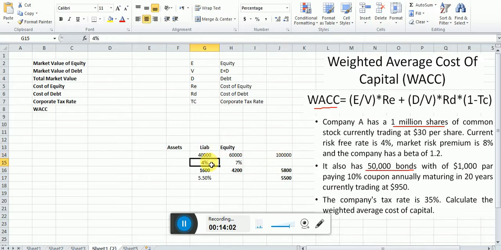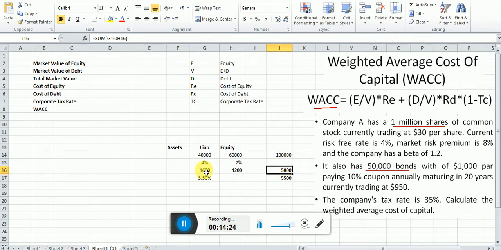Once again, dear students, $100,000 is the total fund, right? On 40,000 we are paying 4%, on 60,000 we are paying 7%. The average we are paying, how much? 5.50%. It means that for each dollar, paying 5.50% is wrong, because when you multiply this to compute the cost, that gives you 5,500, while the actual cost we are paying is 5,800.